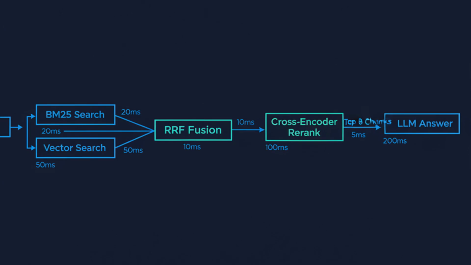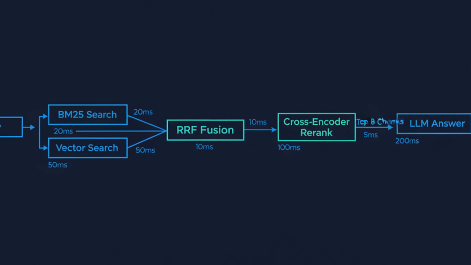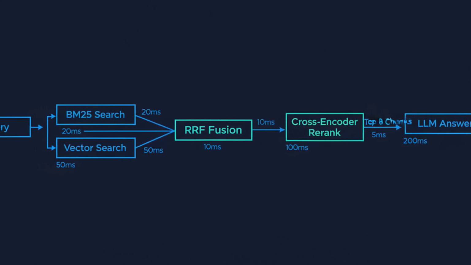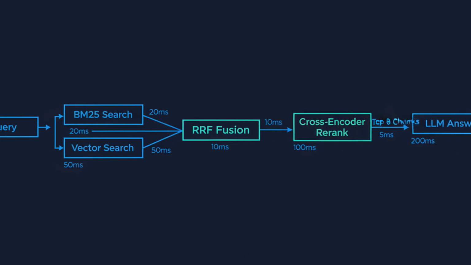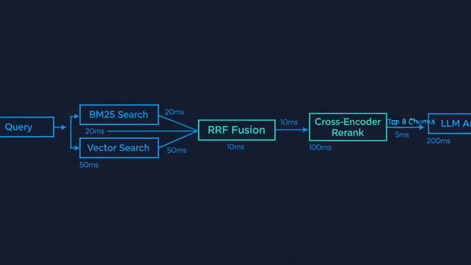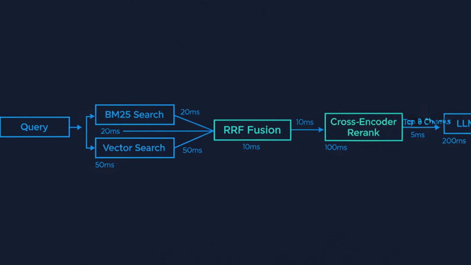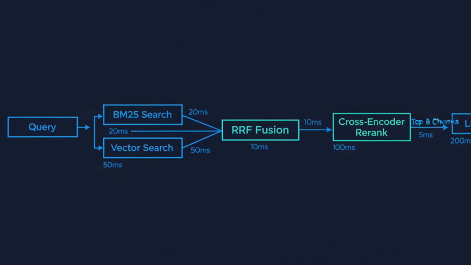Let's assemble the whole retrieval flow so you can see how the stages chain. The query comes in, we embed it, and fire keyword and vector searches in parallel. We fuse those with RRF into a candidate set. Run the cross-encoder re-ranker and hand the top results to the answer layer. Every arrow here is a latency budget you have to defend. Parallelizing the two searches and capping candidate counts is how you keep the whole thing under a few hundred milliseconds.